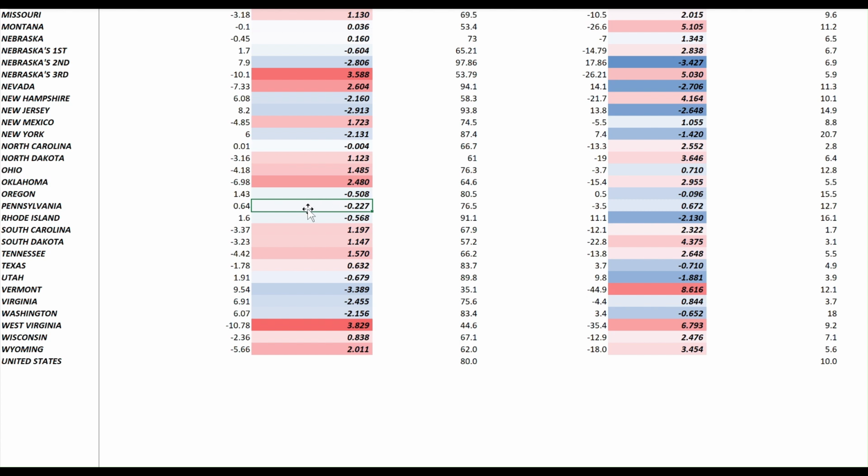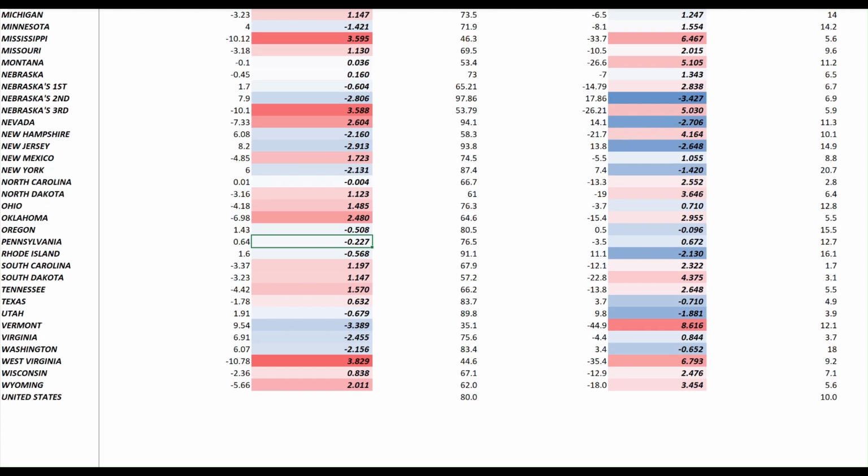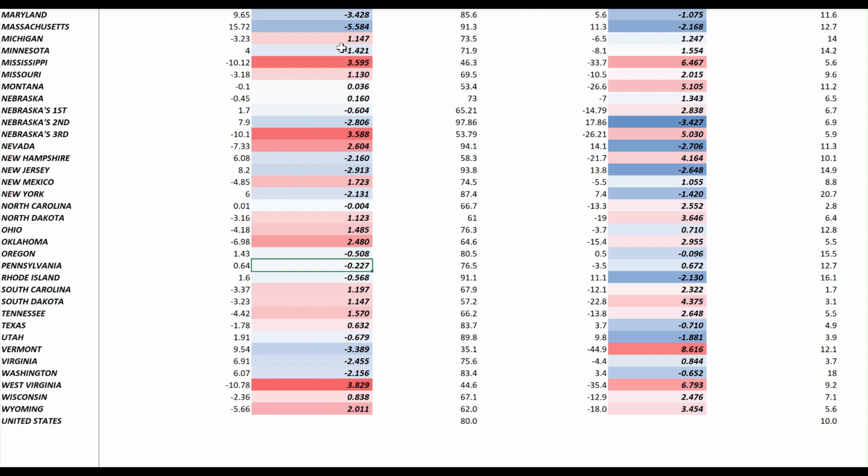This has something to do with the urban population score. Pennsylvania is the most educated of the Rust Belt trio. When you look at Michigan, you see that Michigan is not really educated. This has something to do with the big presence of auto workers, blue-collar workers. And Wisconsin, again, is not educated, at 0.838, a little bit smaller than the score in Michigan, but again, not so educated.